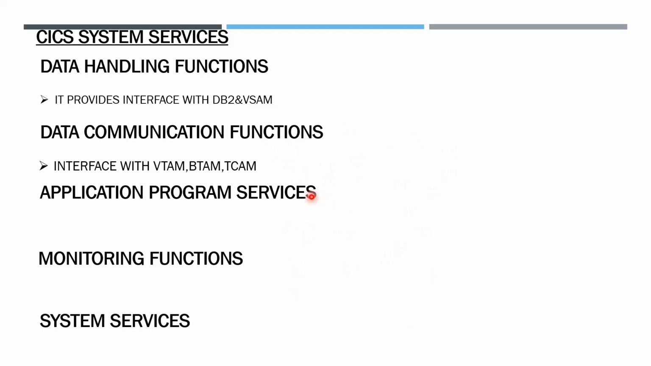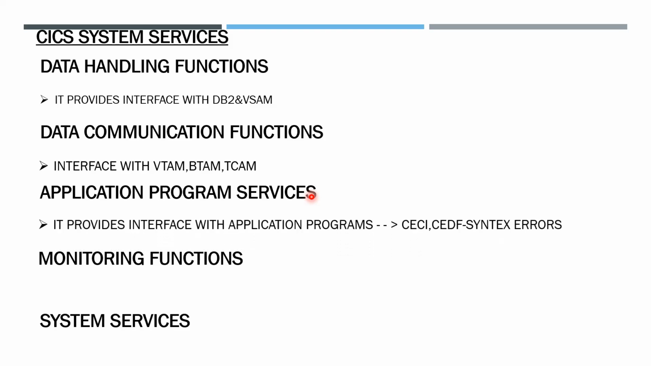CICS application program services provide an interface with application programs. There are many programs in CICS, lakhs of programs running in CICS. To run an application and process transactions, the application programs are invoked. Coming to application programs, they were built with many programming languages.